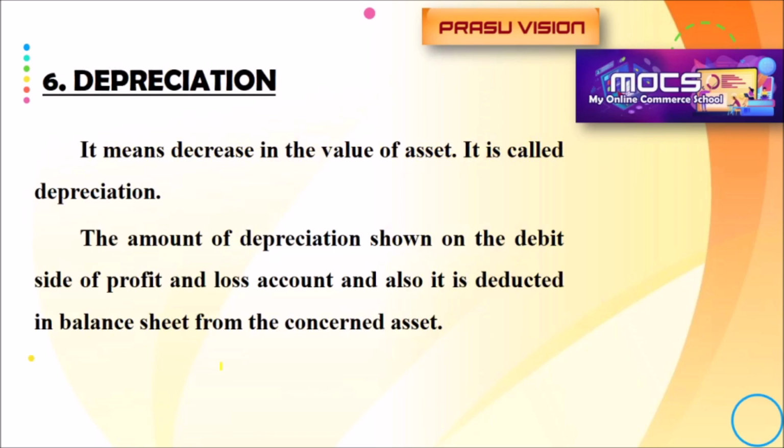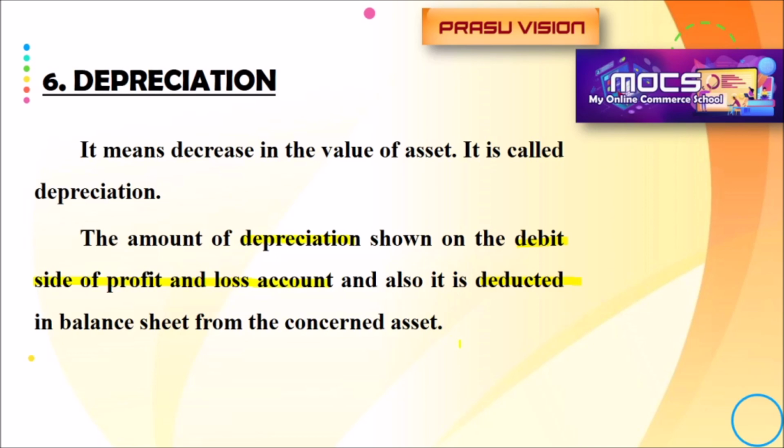Depreciation is a big chapter that we will learn later, but here we have to adjust the decrease in the value of an asset. The decrease in the value of an asset is known as depreciation. Every year we have to deduct that value. It is a loss happening to that asset. We will calculate that amount of depreciation in percentage, and it will be debited in the profit and loss account. We will show it on the debit side of the profit and loss account. And also when we prepare the balance sheet, remember that depreciation is charged only on fixed assets.